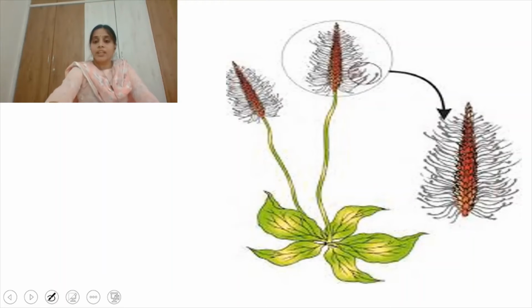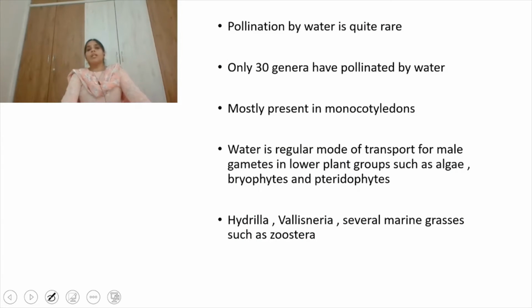Right. See, feathery stigma should be there to ensure the pollen grains fall on the stigma and facilitate the process of pollination. Right. So that is about pollination by wind. And pollination by water is very rare. Only 30 genera are pollinated by water, and pollination by water is mostly present in monocotyledons.